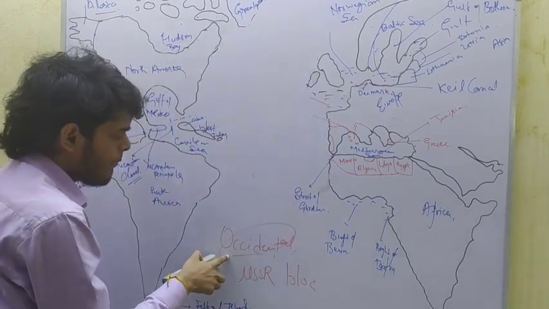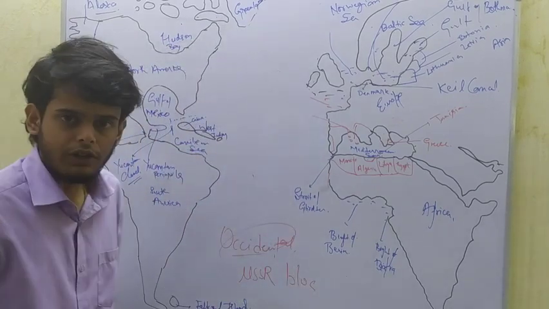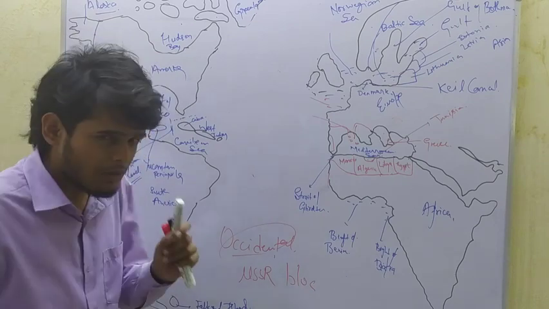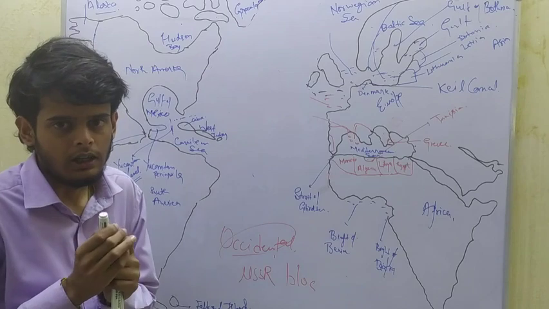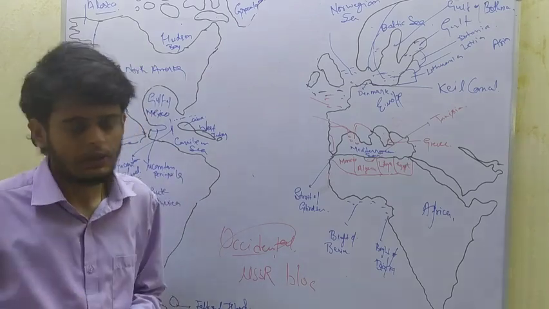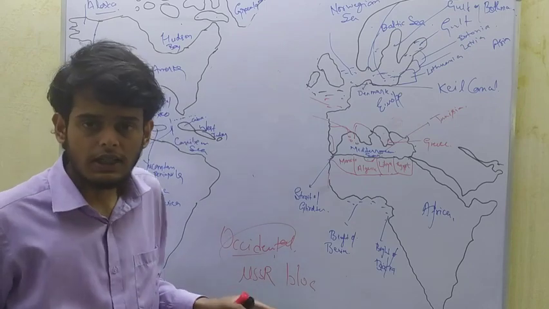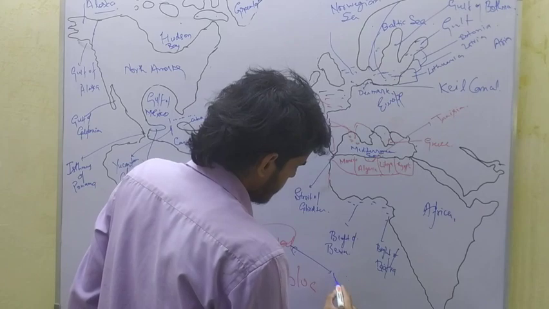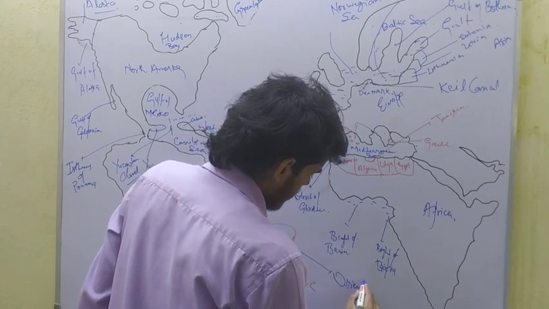Keep in mind, this Occidental refers to the western part, something that is related to western things. For example, Occidental cultures. The opposite of Occidental is Oriental.